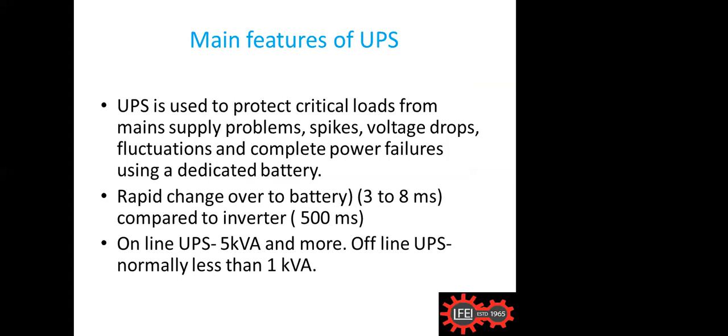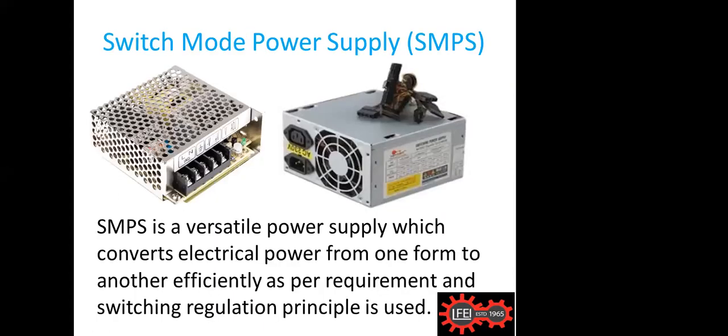Then online UPS is around 5 kVA or more. Offline, we can say it's our normal computer type, 1 kVA, 500 VA, or like that, that we would be using. Okay. Now the last lesson, we are just coming to the switching mode power supply.